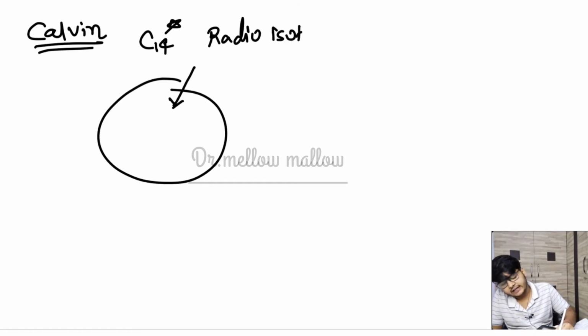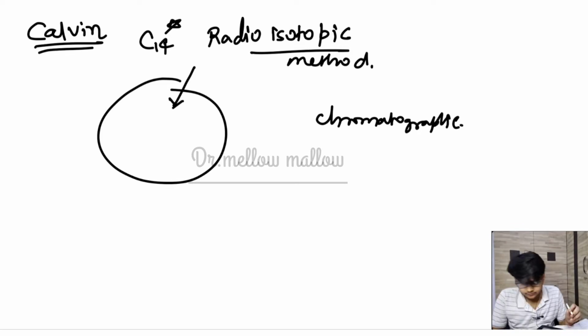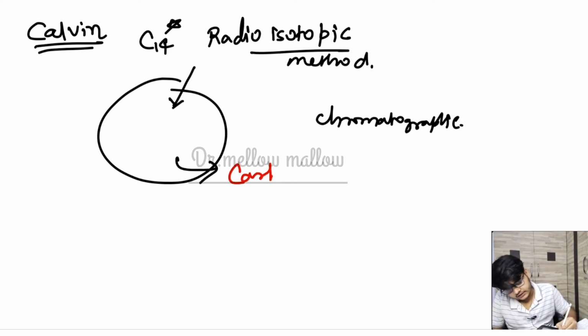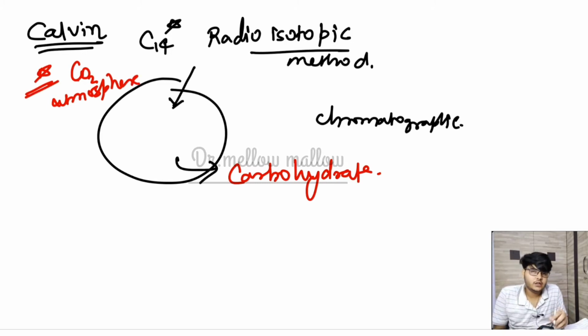It is widely accepted that by the radioisotopic method and by using the chromatographic technique, Calvin demonstrated whether the carbohydrate that we are getting is coming from CO2 from the atmosphere or not. If the CO2 is coming from the atmosphere and we make it radioisotopic, then the carbohydrate is radioisotopic and we get some kind of radiation from that carbohydrate molecule.